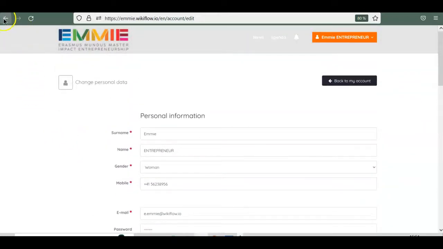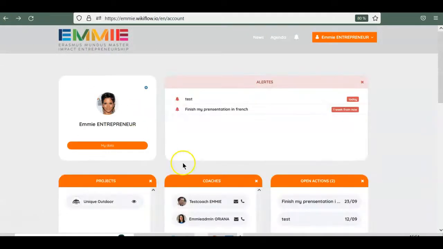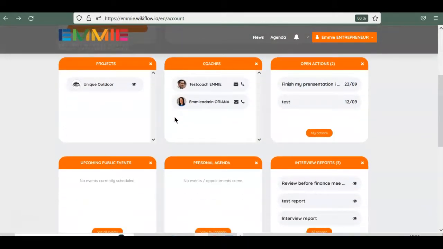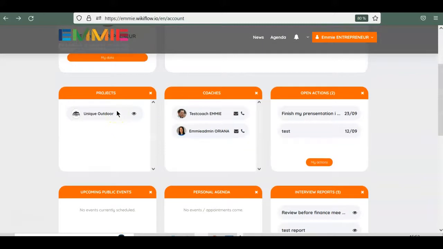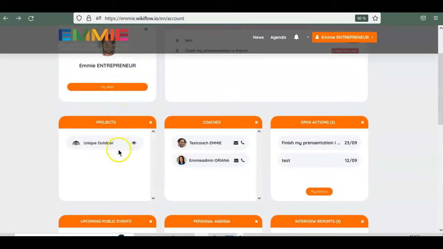Once you are logged in, a series of features will appear. Alerts for upcoming events and tasks, your project and coaches, and everything you do on your project will be captured in the project file. If you have, for example, done a coaching session, the only things you or your coach need to do is to make a report of the interview.